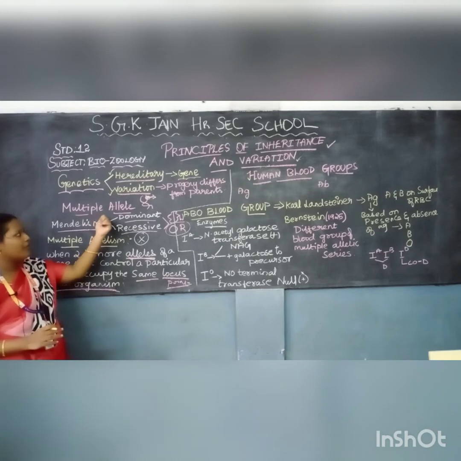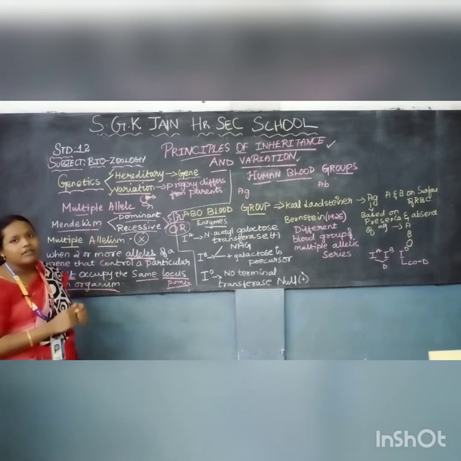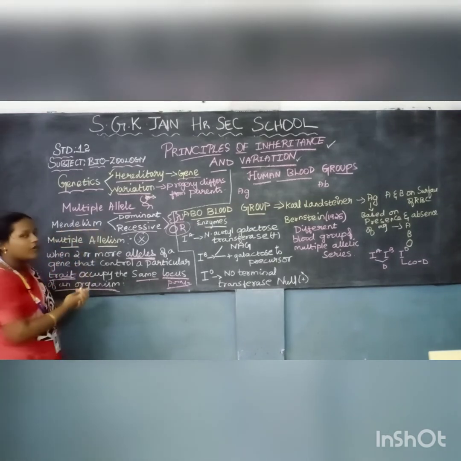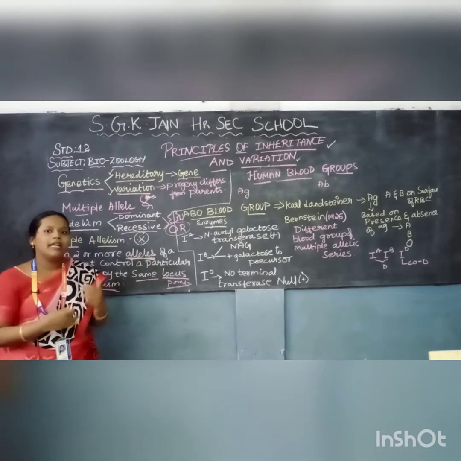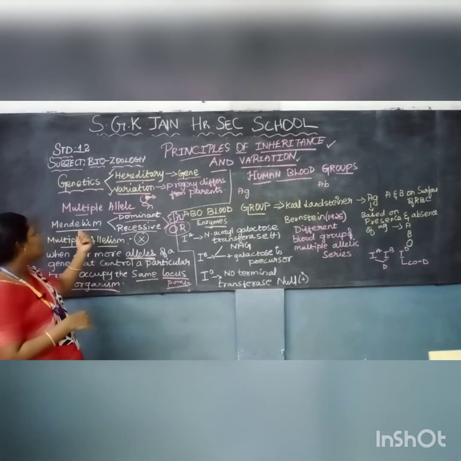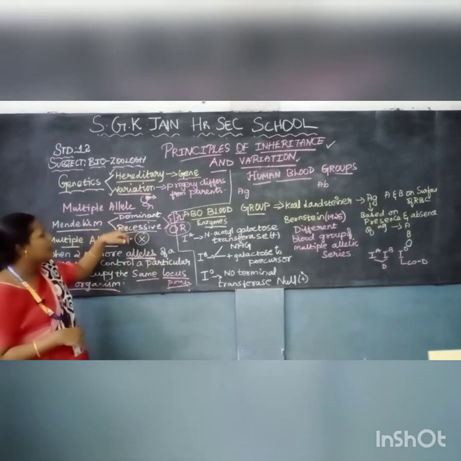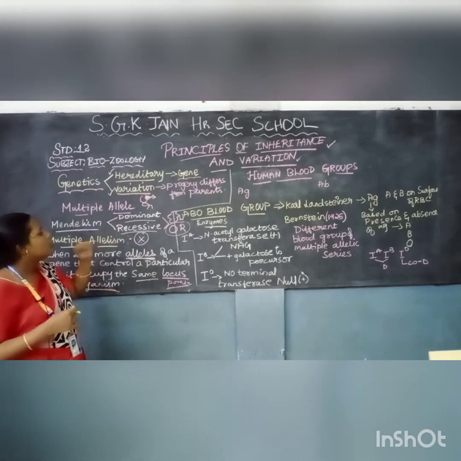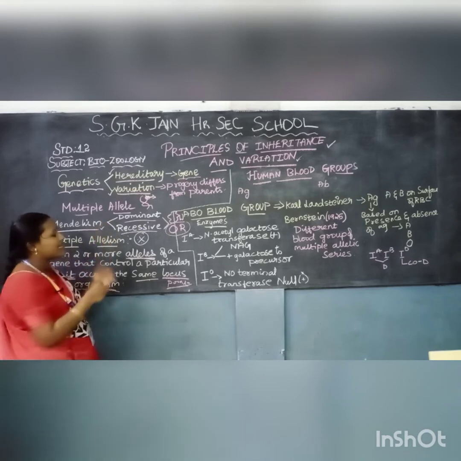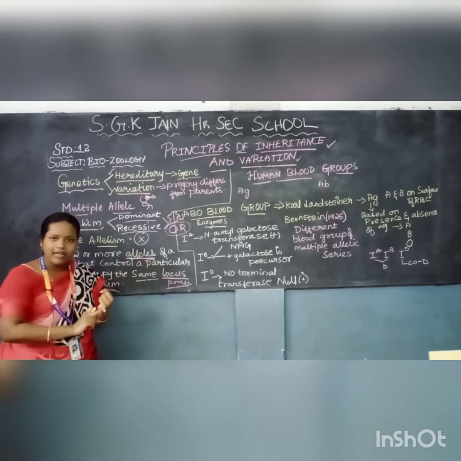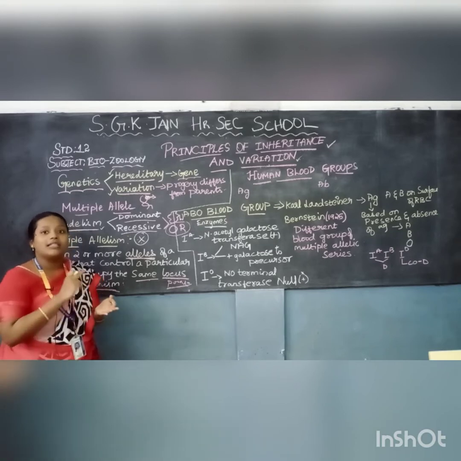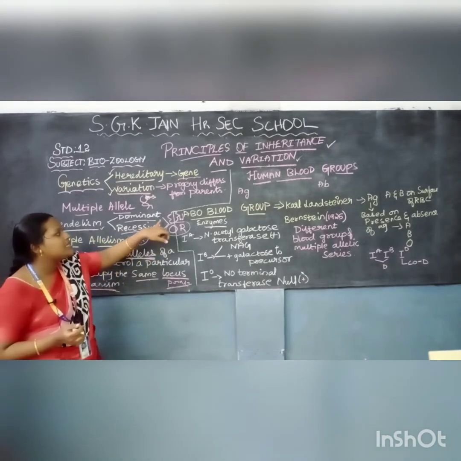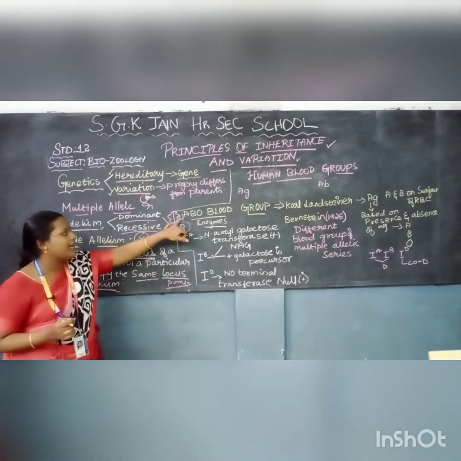Now we are moving into a different topic, multiple allele. Allele means character. So why did Mendel come here? We all know Mendel's pea plant experiment, right? In lower classes we have studied a lot about that. In Mendelism he used two important terms, dominant and recessive. We have frequently come across these words. For example, in Mendelism, Mendel studied so many characters: the seed color, the seed shape, the flower color, the leaf structure. Out of that we'll take an example, seed shape. One shape is wrinkled and one is round.